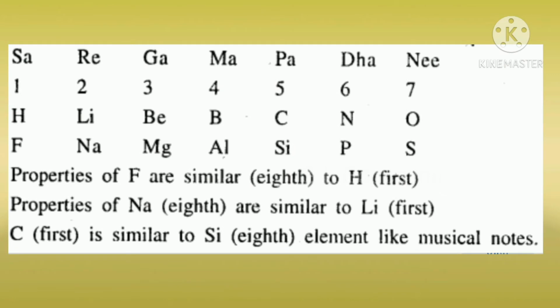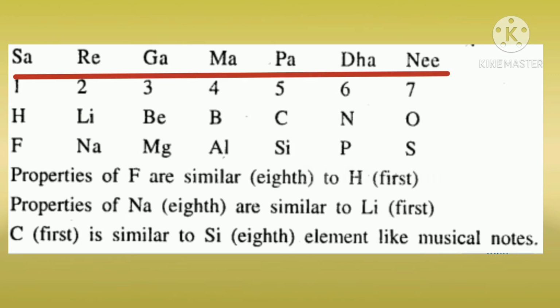The octave of the Indian music system is Sa, Re, Ga, Ma, Pa, Da, Ni, Sa. The first and last notes of this octave are the same. That is, the first note is Sa and the last note is also Sa. So these two are equal. Likewise, in Newlands' table of octaves, the element F is 8th from the element H. Thus, they have similar properties.